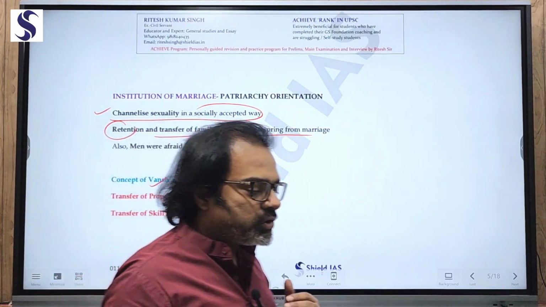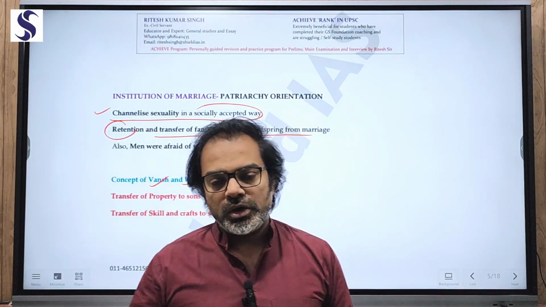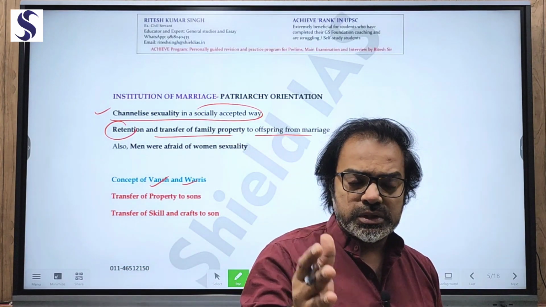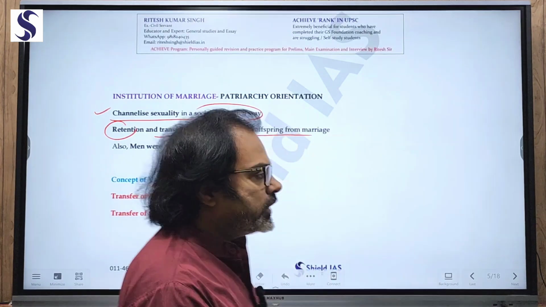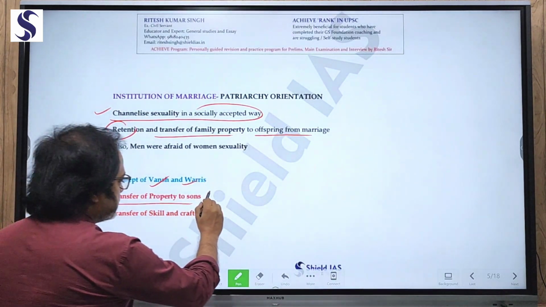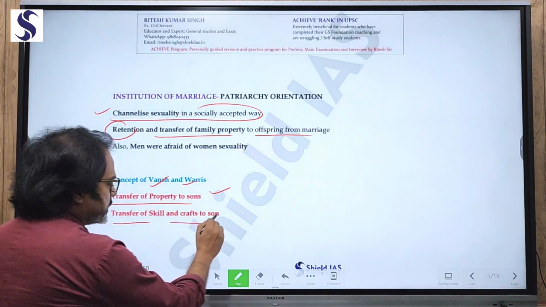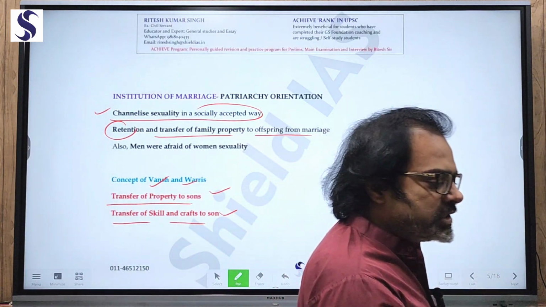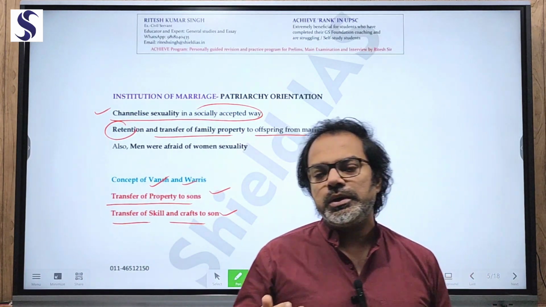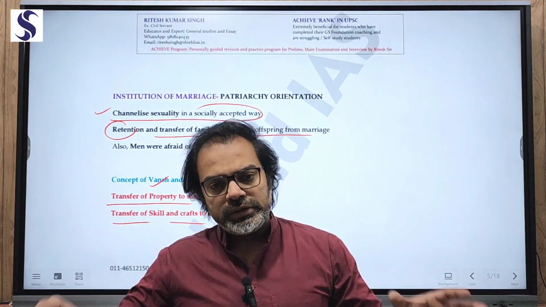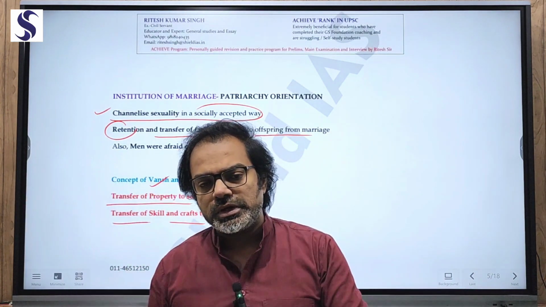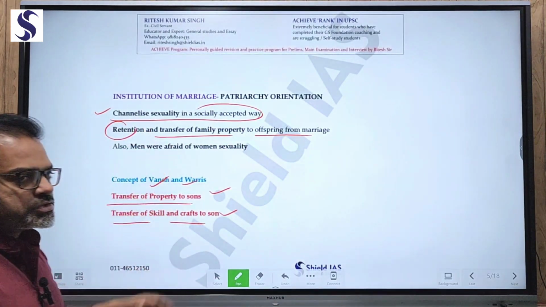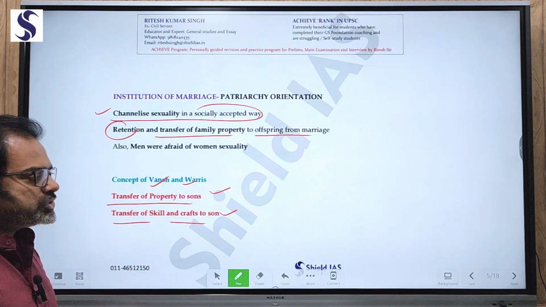But who is going to carry forward the vansh and varis? It means the inheritance. As the society was patriarchal, thinking was patriarchal, it was supposed to be boys only, not the girls. Hence the advantage to boys, so the transfer of property to sons happened. Skills and crafts were transferred to sons. So it was a male-driven society. The marriage institution was now preferring males because males were now linked with inheritance directly, whether learning the crafts, holding the land, or becoming kings or landlords. All this was driven by a desire for males. So a male-driven, or patriarchy-driven, marriage system emerged.